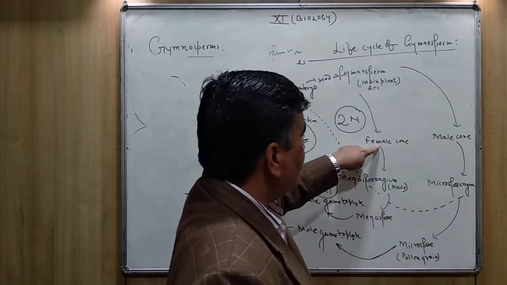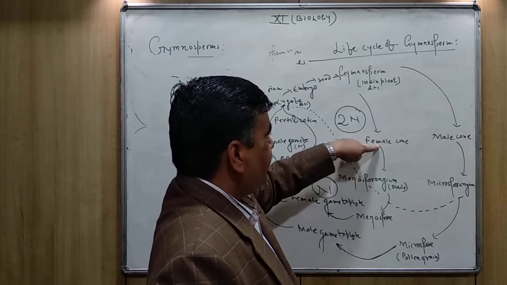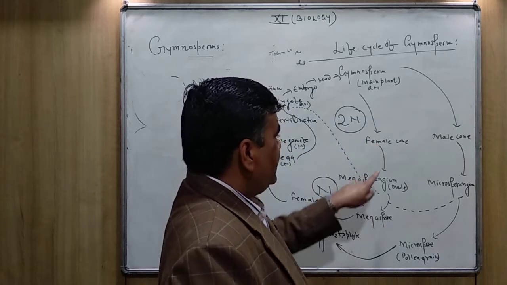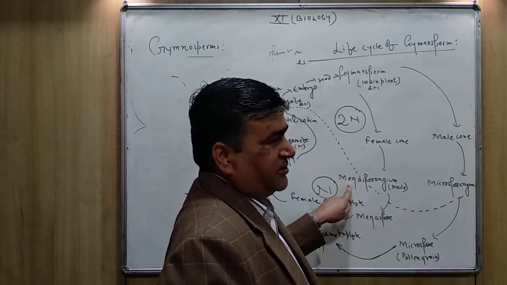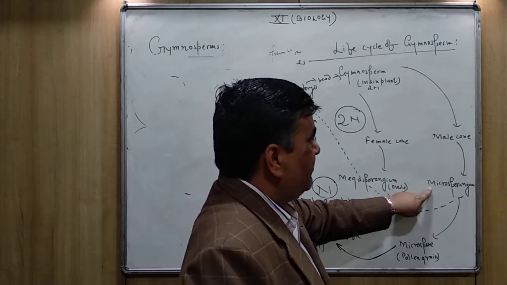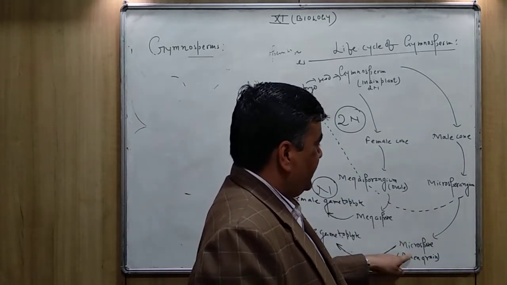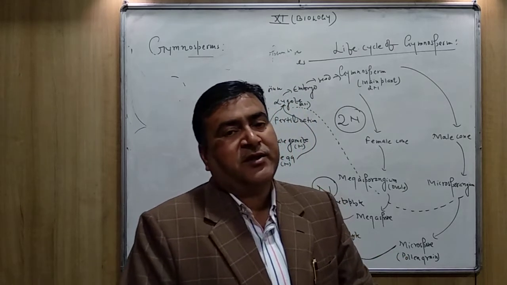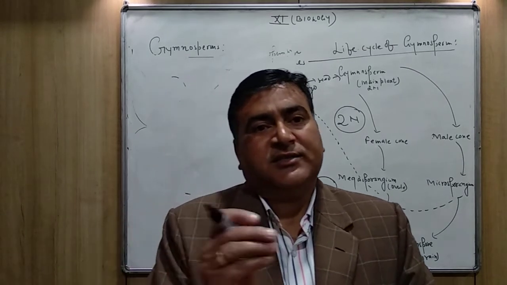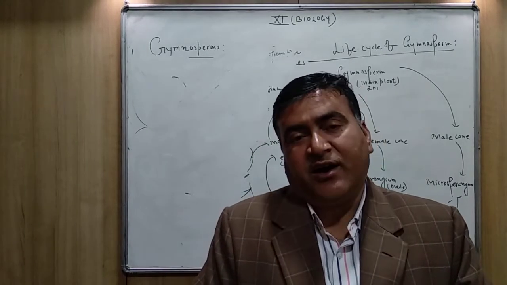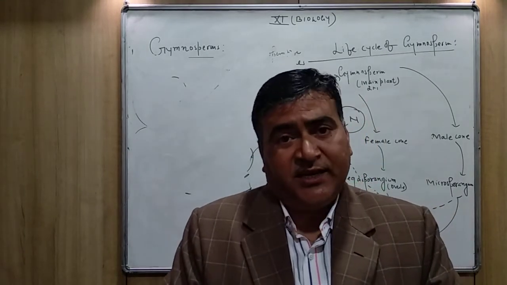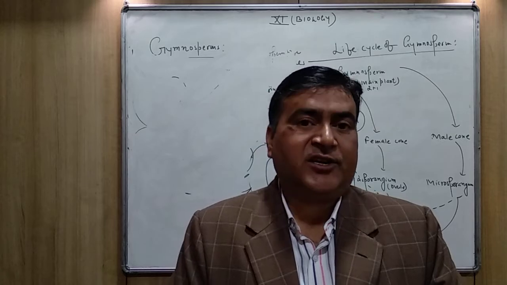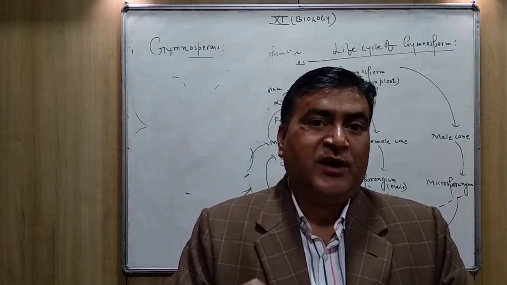And the female cone is made up of megasporophylls which contain megasporangium. Again, what does the microsporangium produce? Microspores. Actually, inside the microsporangium, all the cells are diploid in nature initially, and these cells are called microspore mother cells.